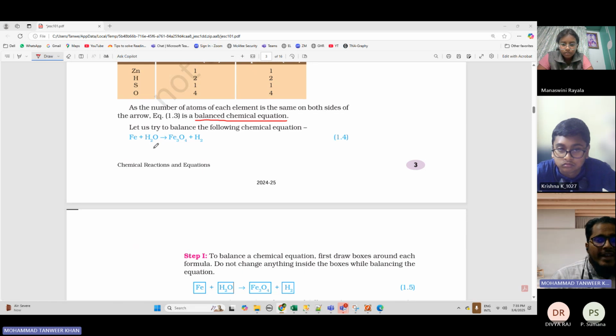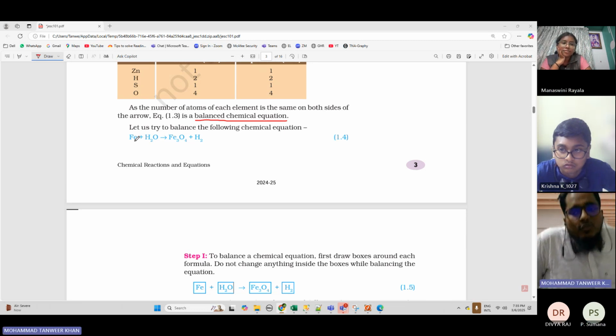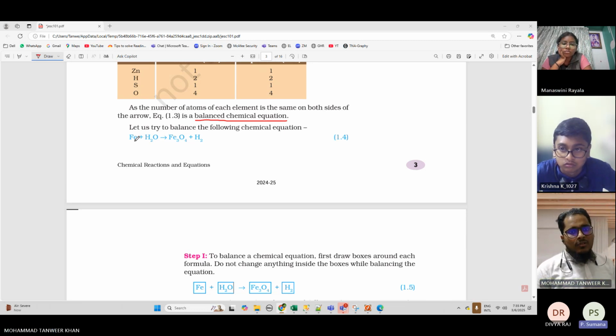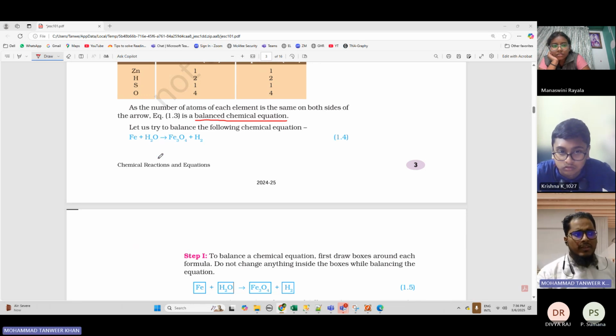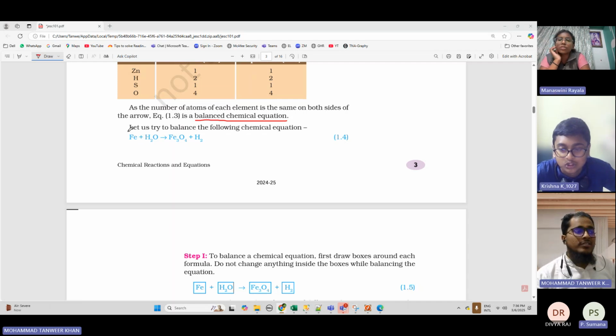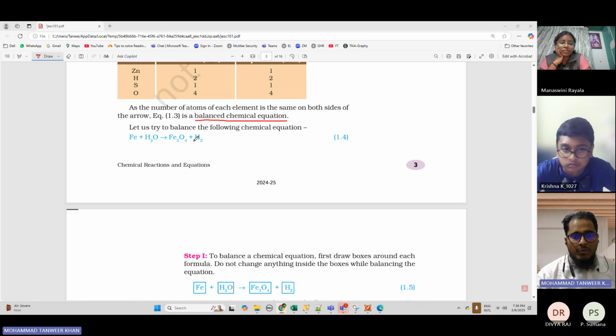Now, what are the reactants here? Iron, Fe, and water, H2O. Fe means iron. H2O means water. Fe3O4 means iron oxide. And this H2 means hydrogen. How many reactants are there? Two. This is Fe and H2O, right? And you have 2 products, right?